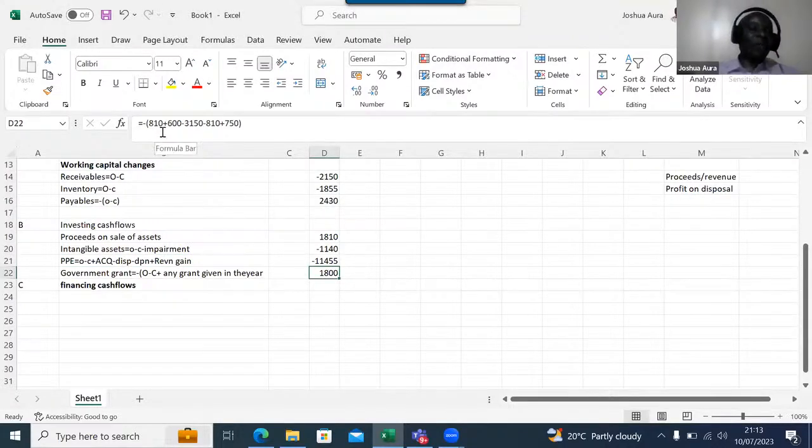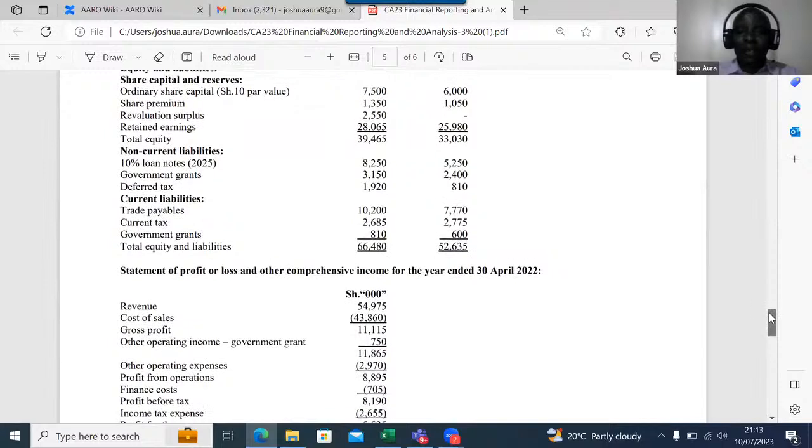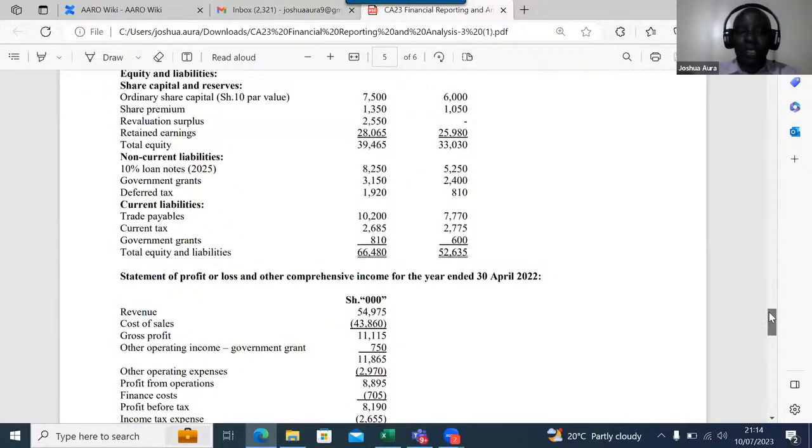It should be the opening plus the other opening minus 3150 and then minus 810. So in this case, we are subtracting the closings. So we should start again. I took deferred tax, which is wrong. I should have taken government grant. The first one is 2400 opening plus 600.